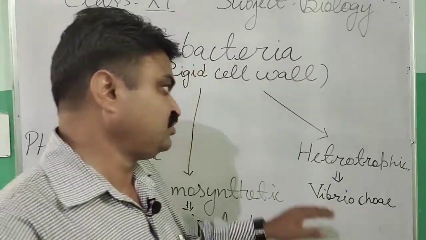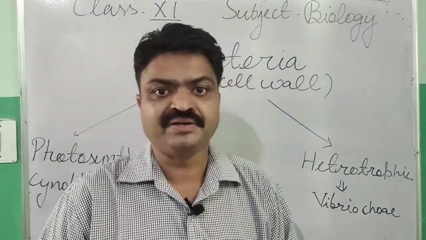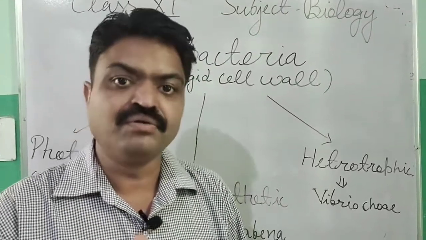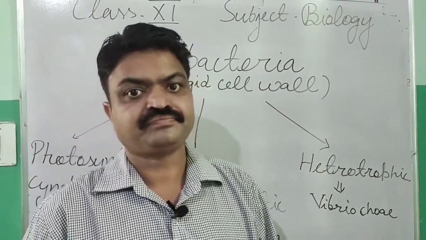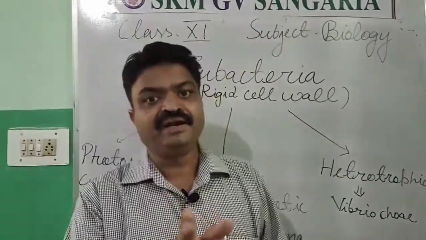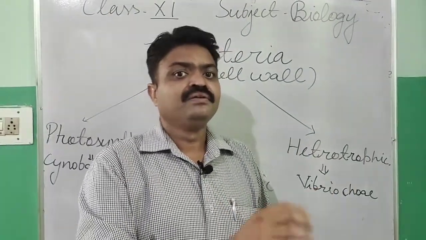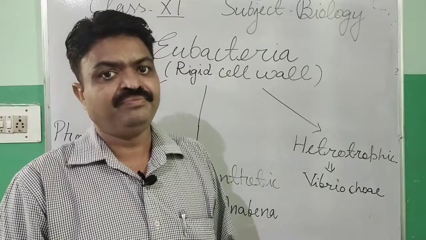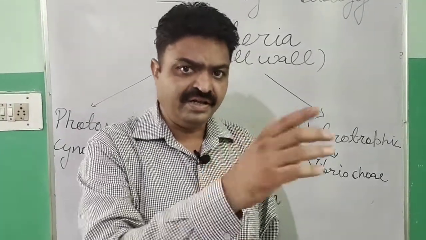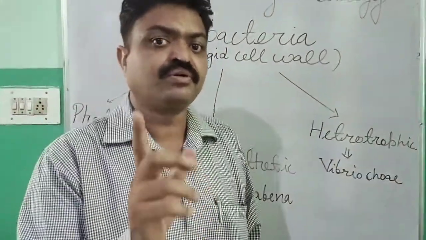So they are useful, but some bacteria cause us many diseases, especially cholera and tetanus. Cholera is caused by Vibrio coli and tetanus is caused by Mycobacterium tetani. Another disease is TB, which is caused by Mycobacterium tuberculosis.